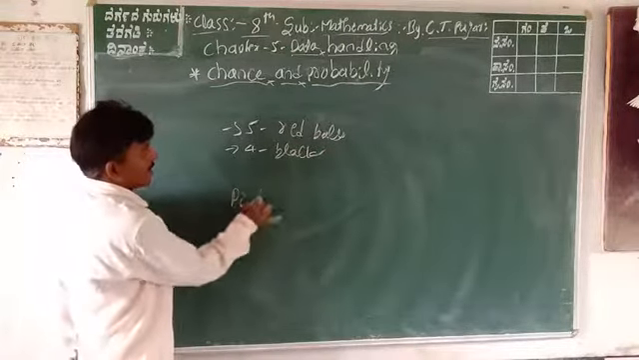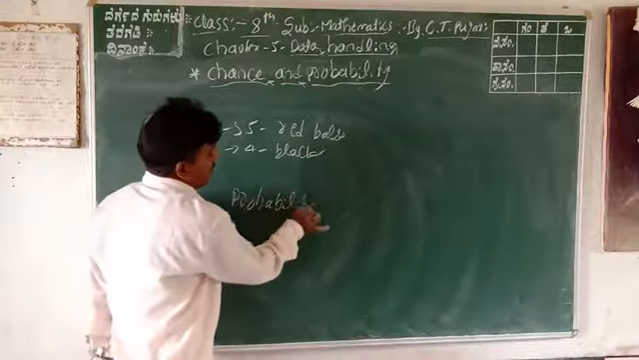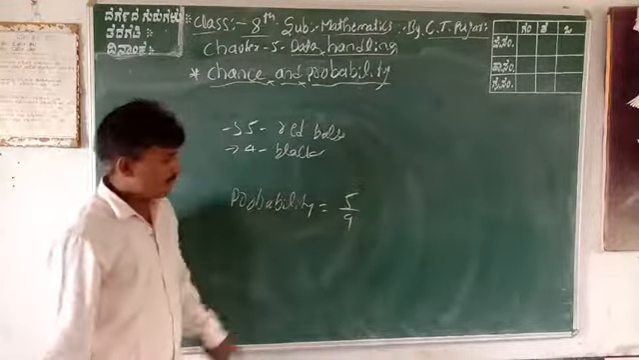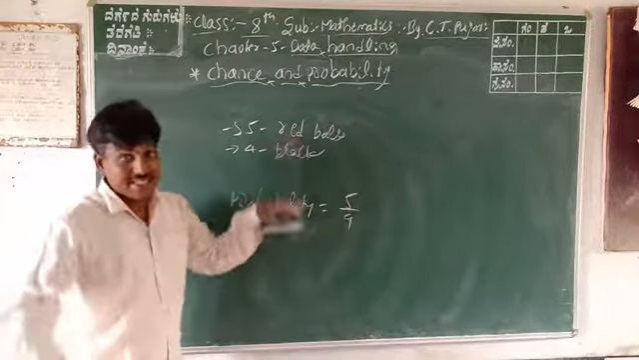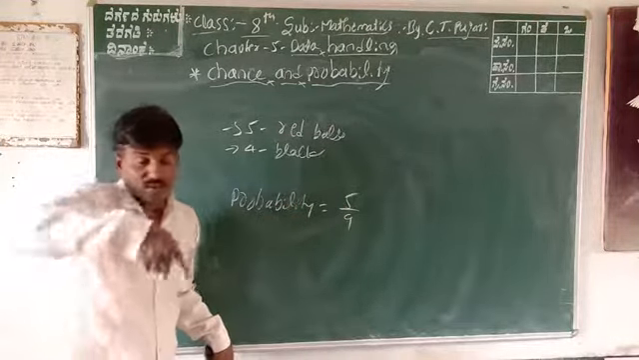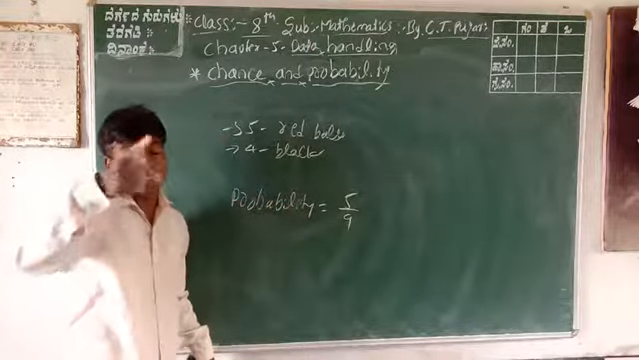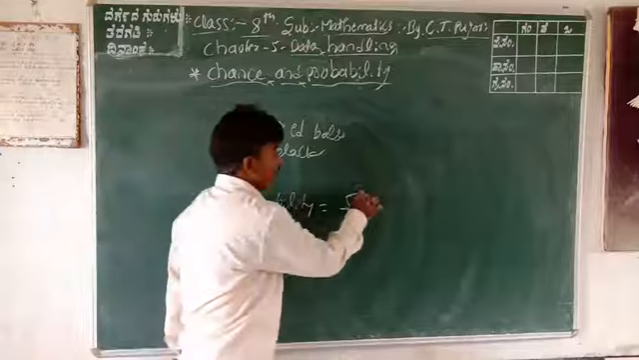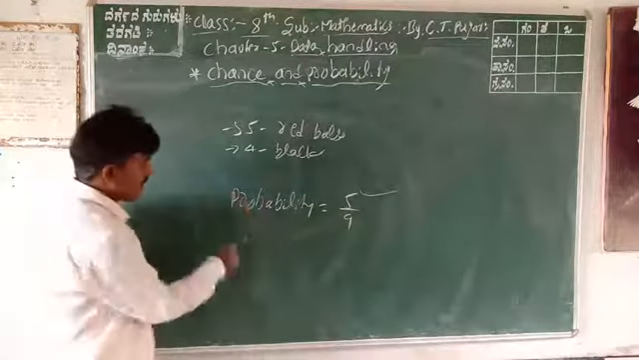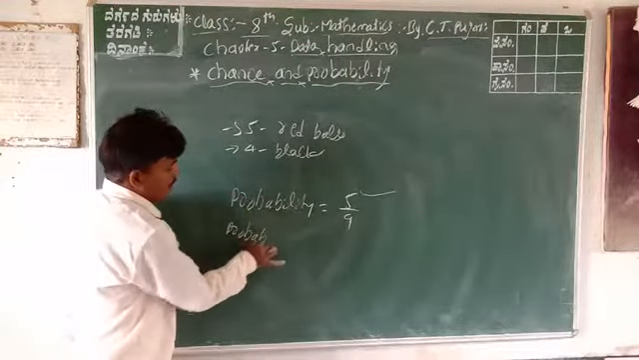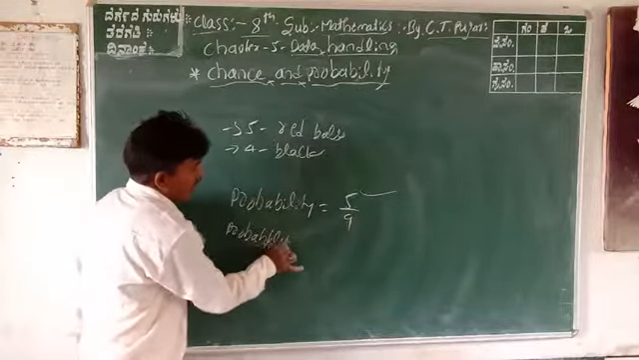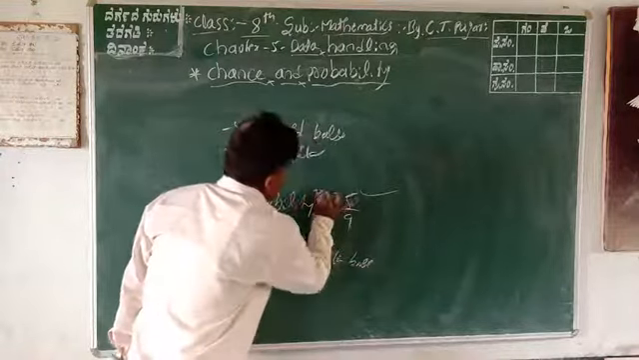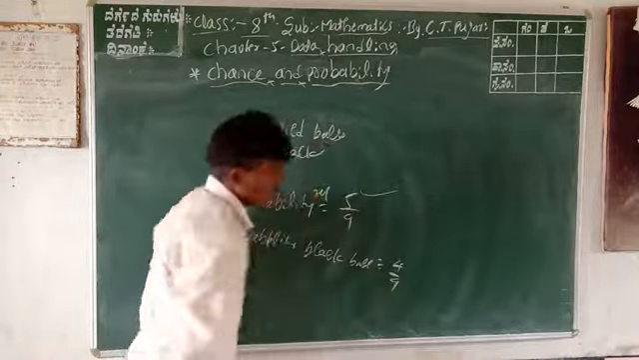The probability of a red ball is equal to 5 by 9. Why? Because you take only one ball randomly, closing your eyes. So 5 by 9 is the probability of a red ball. Otherwise, the probability of a black ball is equal to 4 by 9.